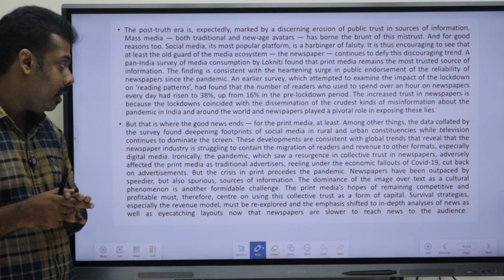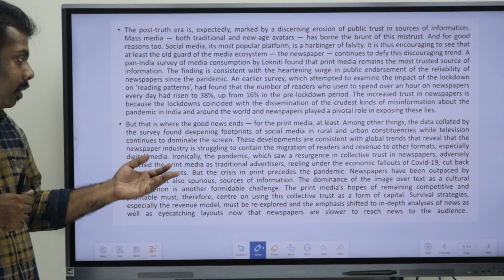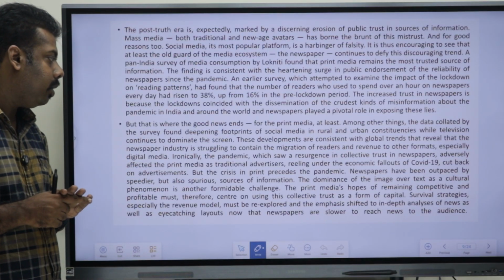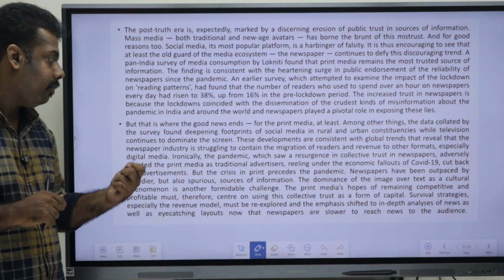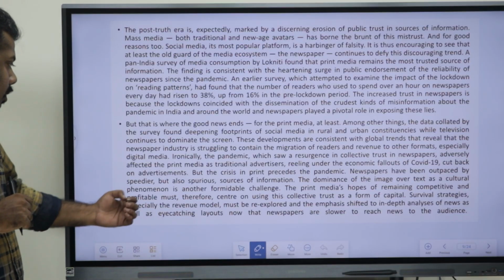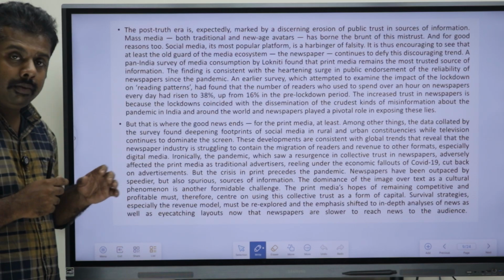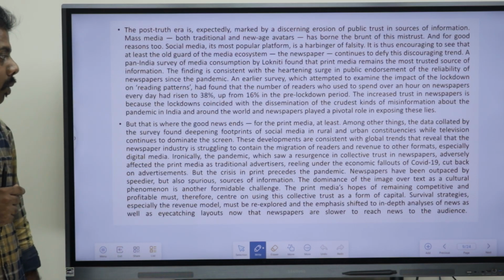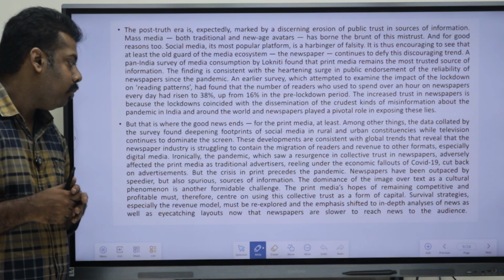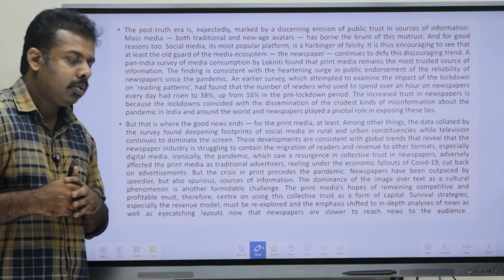The print media's hopes of remaining competitive and profitable must therefore center on using the collective trust as a form of capital. Okay. So, survival strategies, especially the revenue model, must be re-explored and the emphasis shift to in-depth analysis of news as well as eye-catching layouts, now that newspapers are slower to reach news to the audience.